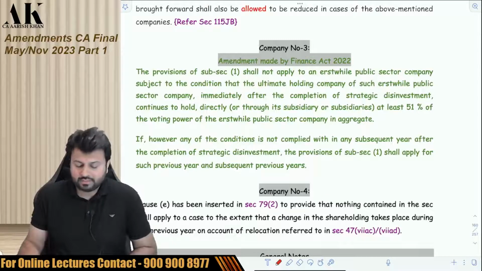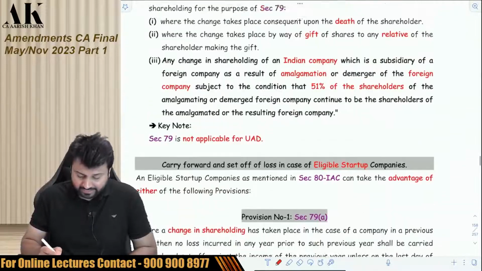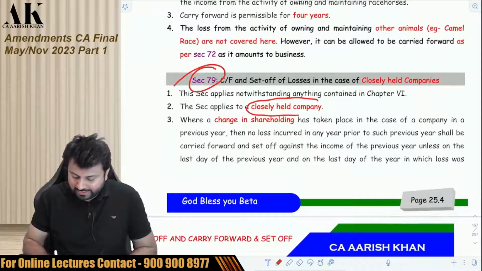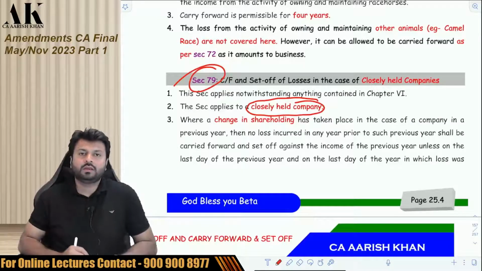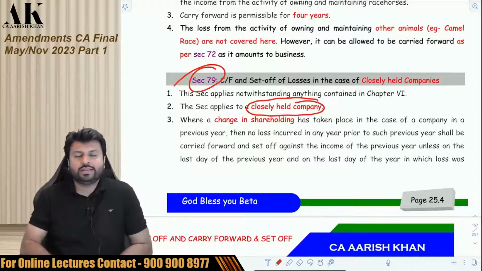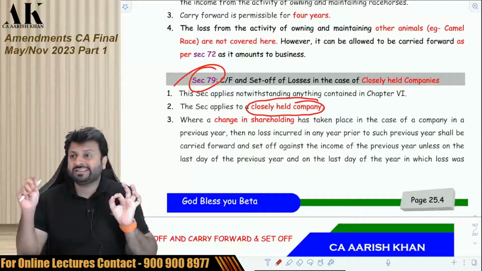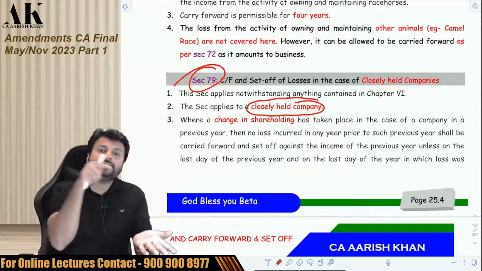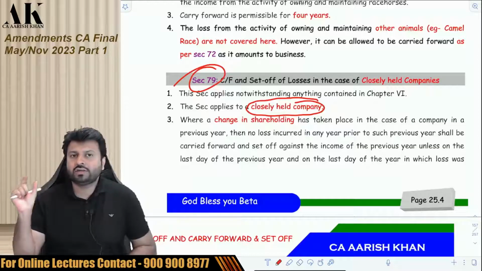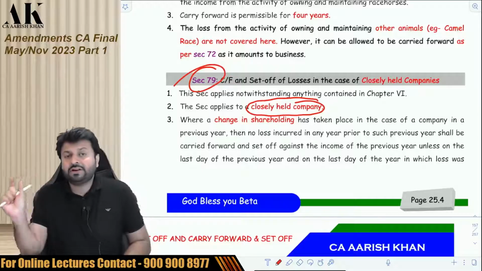So the next amendment is in a very important section of set off and carry forward, which is section 79, and section 79 is only applicable to a closely held company, which says that if a closely held company wants to carry forward its losses to the next year and set off in the next year, then 51% of the shareholders in the year of loss and in the year in which you want to set off have to be the same. Suppose there is a loss in 21-22 and I want to set off in 22-23, then 51% of the